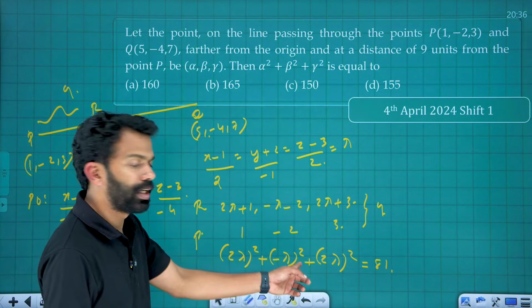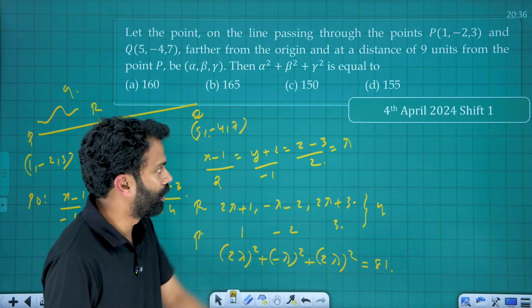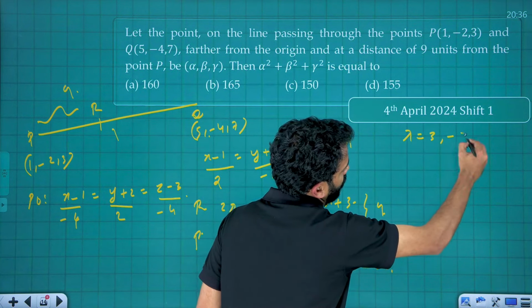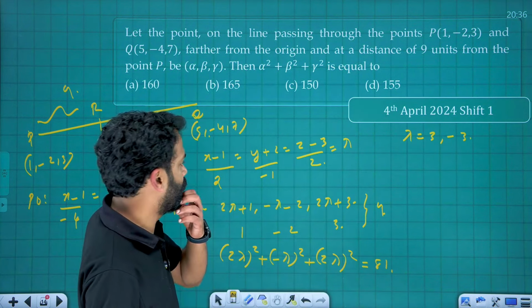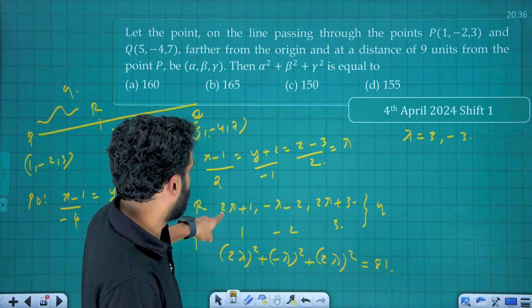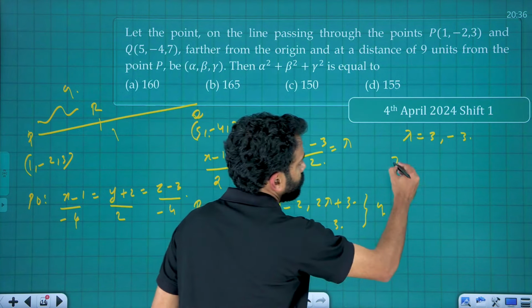This is 9 lambda square, that is equal to 81, that is lambda square is equal to 9. Therefore, two values of lambda, that is lambda is equal to 3 comma minus 3. You can substitute the two values here. The first value: if you substitute lambda is equal to 3, you will get 2 lambda plus 1, that is 6 plus 1, that is 7.